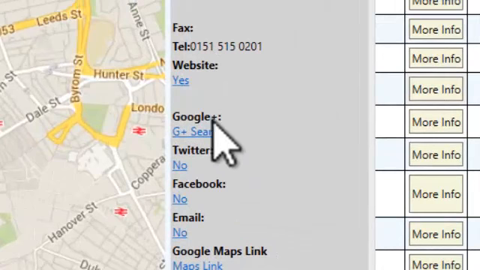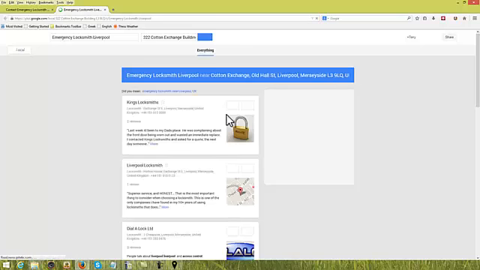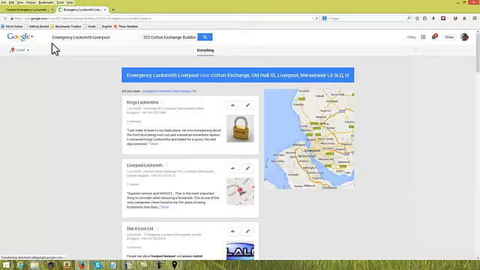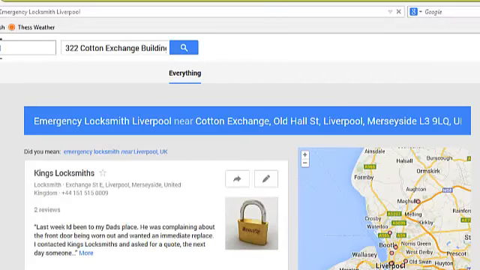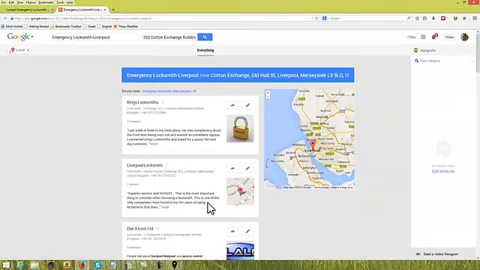So let's have a look at the Google Plus, and it says Google Plus search. That means it hasn't been able to identify a Google Plus page specifically for this business, but it will give us the search, so I can click the search there just to check ourselves. And as we can see here, it's looking for the emergency locksmith in Liverpool, and we've got the address here, and it hasn't pulled anything up. So it looks as if this doesn't actually have a Google Plus account. So that needs to be created. So again, an opportunity for your offline business.